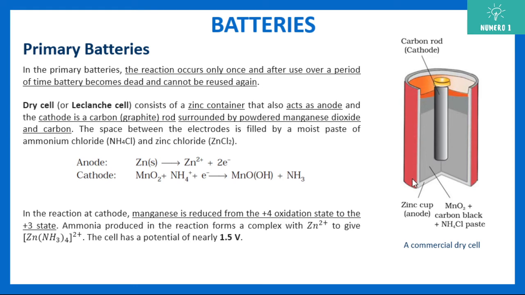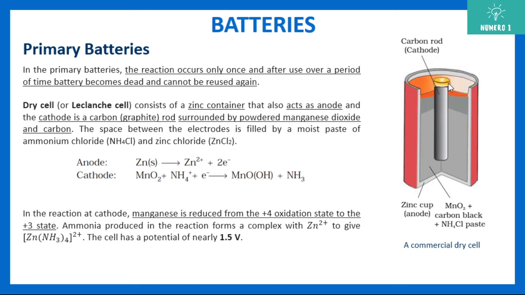One example is the dry cell or Leclanche cell, which consists of a zinc container. You can see this zinc container is acting as the anode. Then it has the cathode, which is the carbon graphite rod. Graphite is an allotropic form of carbon. You can refer to the solid state chapter for the details of graphite.